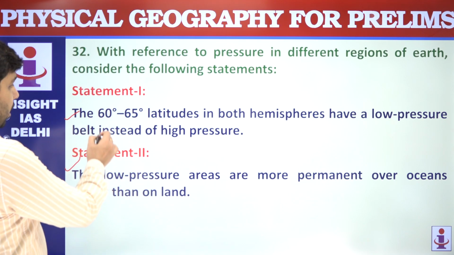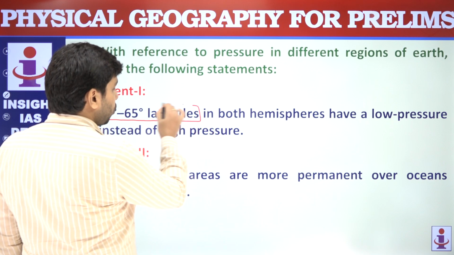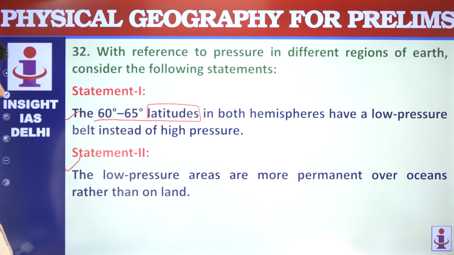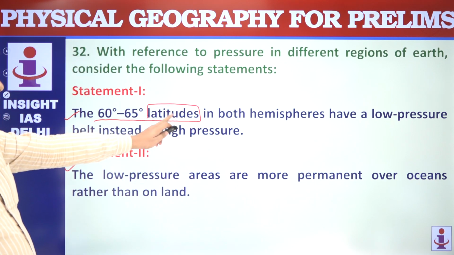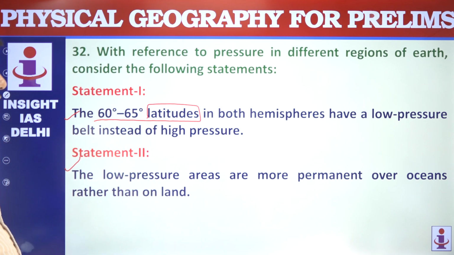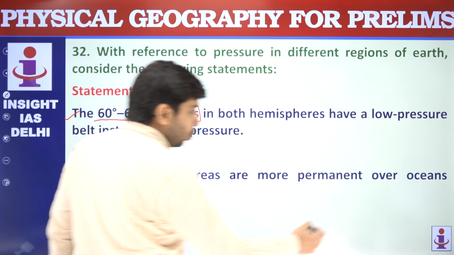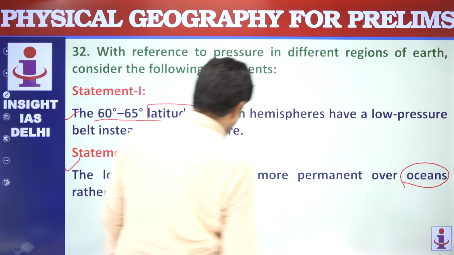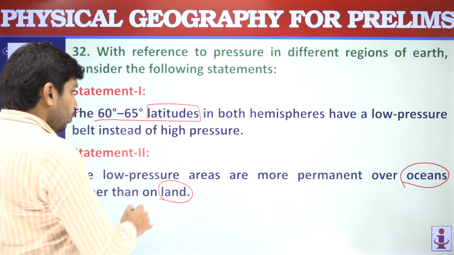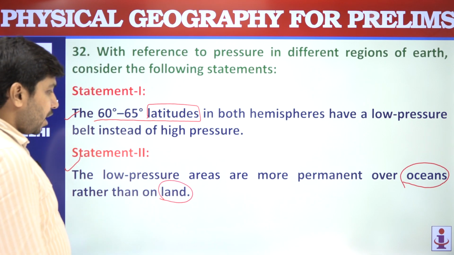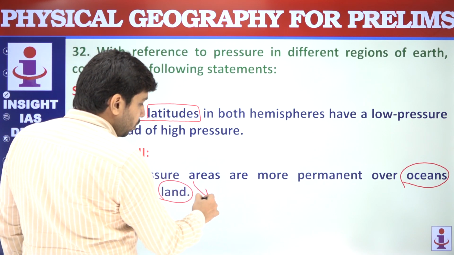The first is in the context of latitudes, that this region around this latitude has a low pressure belt. Okay, this is correct. Low pressure areas are more permanent over oceans and land. So this is correct, but this is not talking in terms of latitude.